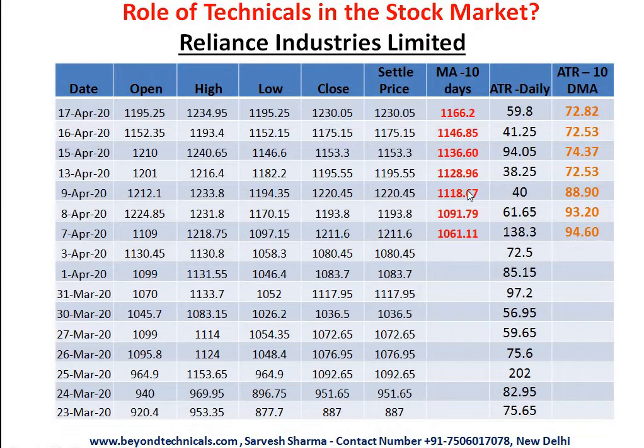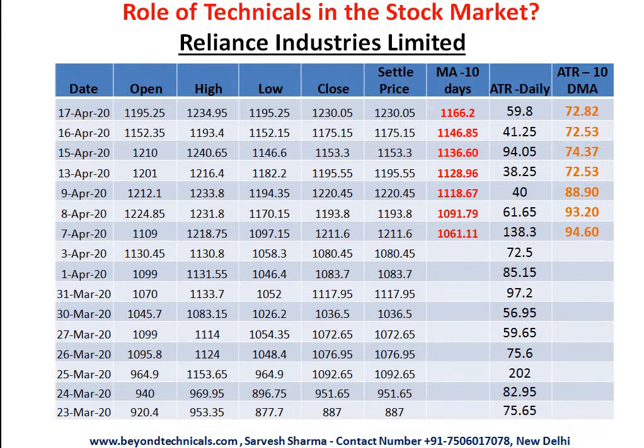So the average of these 10 days is 1118.67. In that way, we are getting a series of numbers which will give you a moving average for 10 days continuously. It's a moving line. So this moving line is called the moving average for 10 days. Similarly, if we take 200 records, we will get a moving average for 200 days. So that's how we calculate moving average.